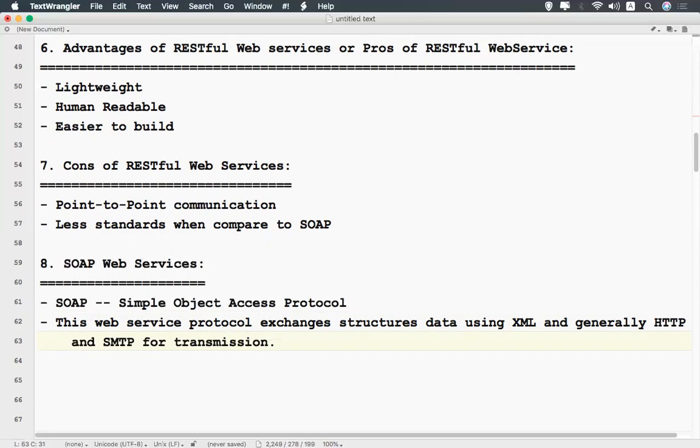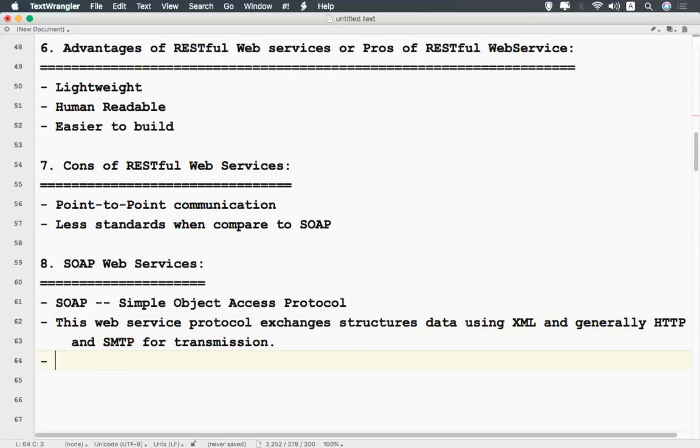Okay, so this is also the same way, right? We need to communicate between two systems. The single point is communication between two systems. How it is happening, we are discussing. So the SOAP service protocol exchanges structured data using XML, and for that it will use HTTP or SMTP.